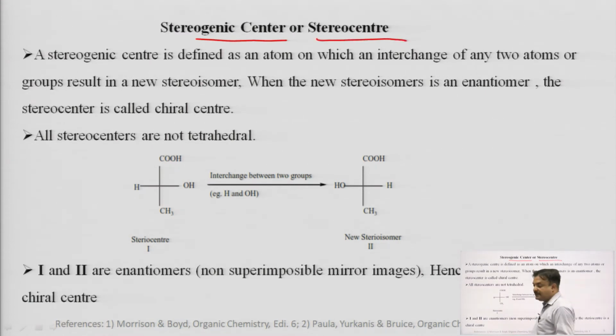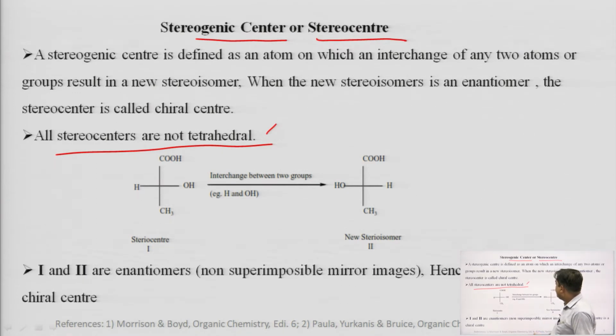The stereogenic center is defined as an atom on which an interchange of any two atoms or groups results in a new stereoisomer. When the new stereoisomer is an enantiomer, the stereocenter is called a chiral center. The point to be taken care of is that all stereocenters are not tetrahedral. So, you can see there, we have one example.